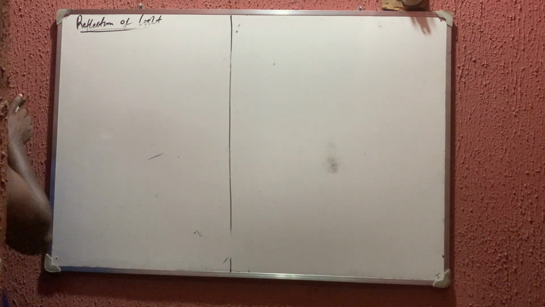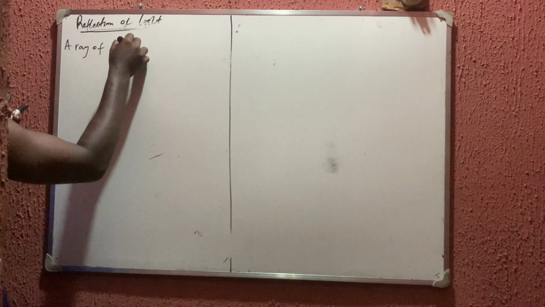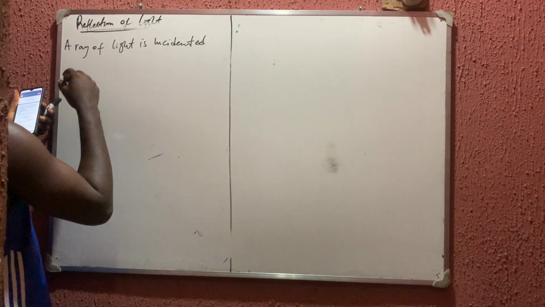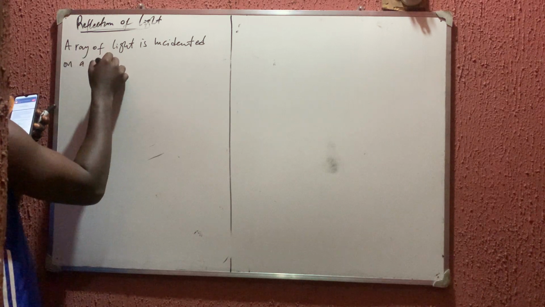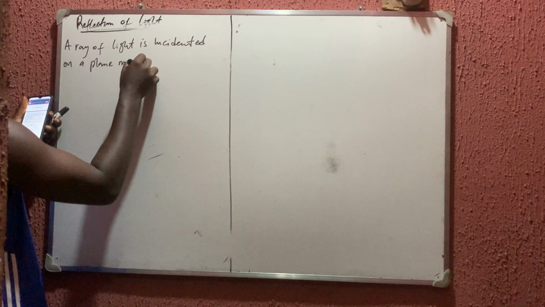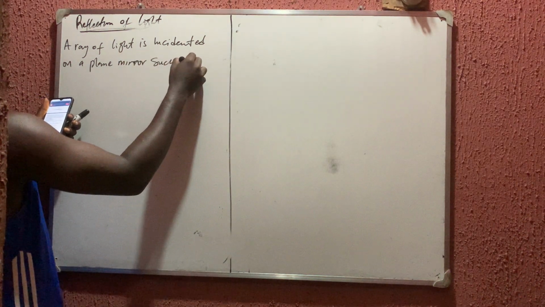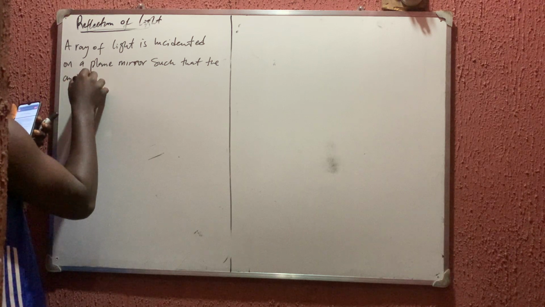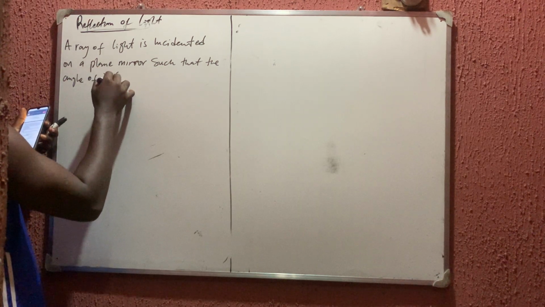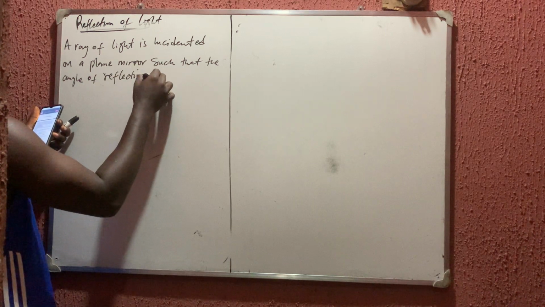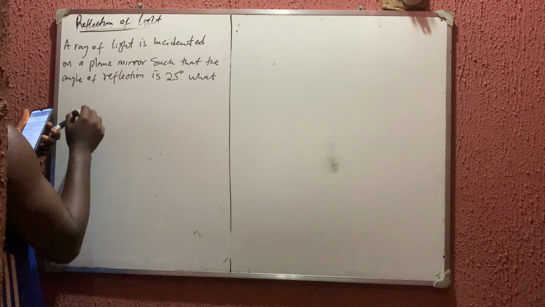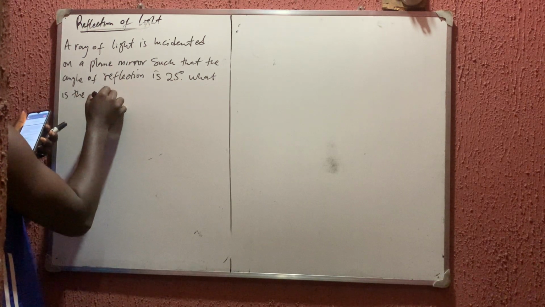The first question we're going to solve says: a ray of light is incident on a plane mirror such that the angle of reflection is 25 degrees.